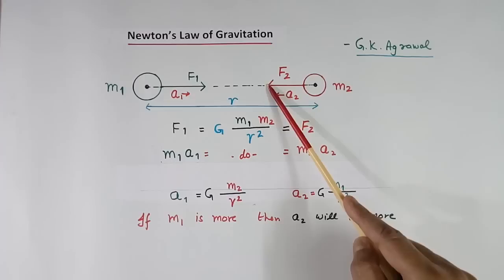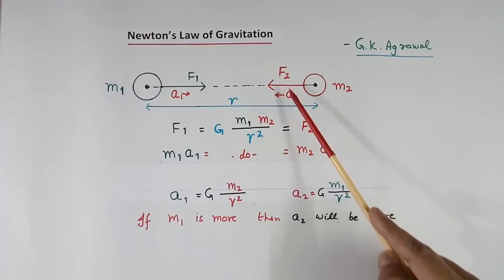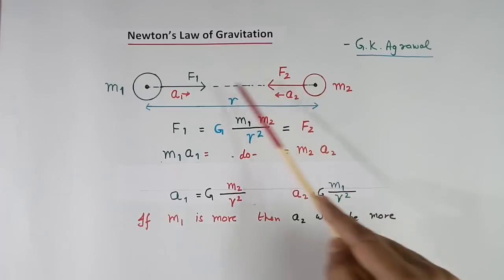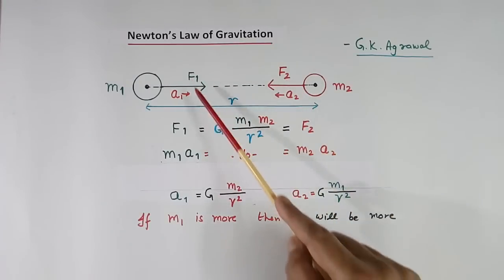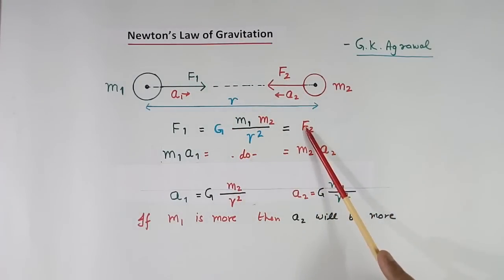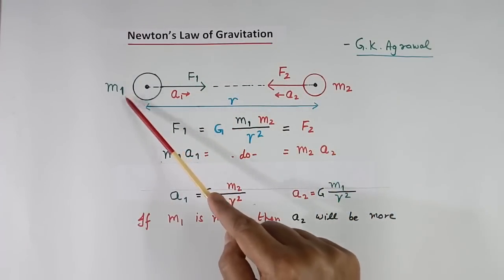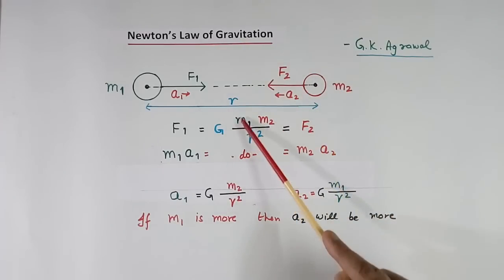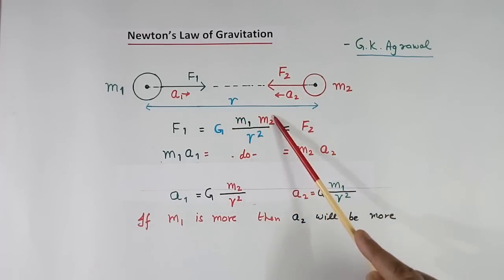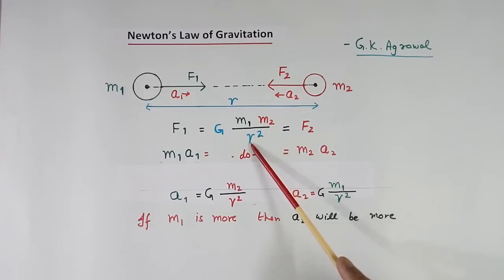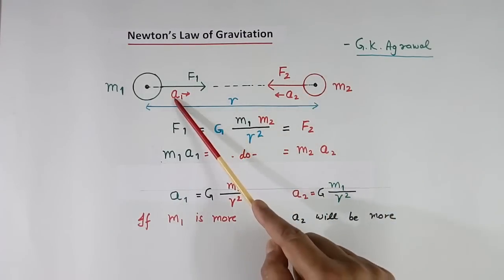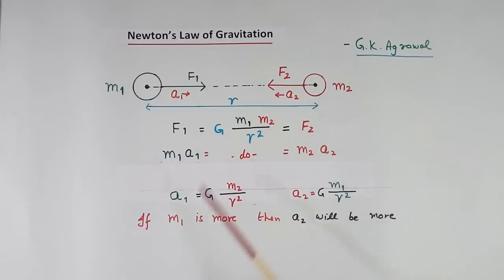Here also two things, force F2, acceleration a2. In both the cases, force will be equal, whatever mass m1 and m2 are there, and this force will be proportional to their masses and inversely proportional to distance. Now force are equal, but acceleration a1 and a2 are not.